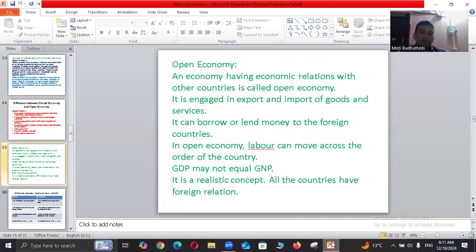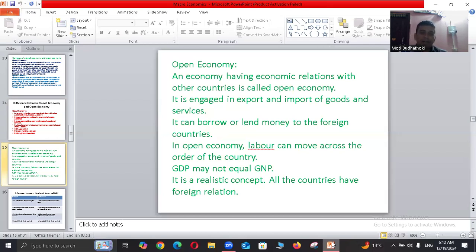And open economy. An economy having economic relations with other countries is called an open economy. It is engaged in export and import of goods and services. Open means open for all nations, either domestic transaction or foreign transaction, and they can export as well as import for the basic requirements.